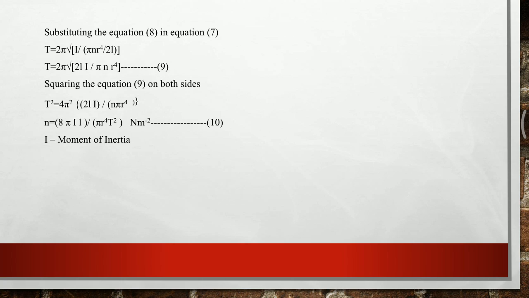Therefore, the final expression for n is given by 8 pi square I l divided by pi r to the power of 4 T square, Newton per meter square, which is the expression for n and is said to be the torsional stress and the deformation that is being produced. Thank you.